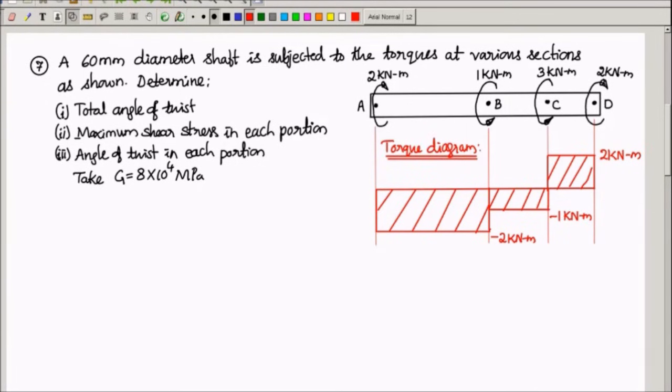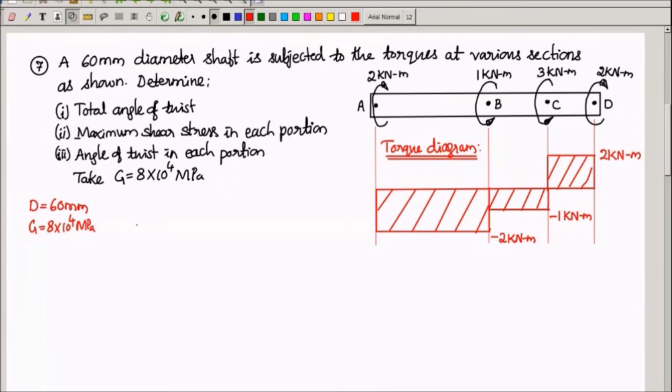We want to find out the total angle of twist here. Total angle of twist in the entire shaft is the summation of angle of twist in the portion AB, angle of twist in the portion BC, and angle of twist in the portion CD. It is algebraic summation of those angles of twist. And we are also supposed to find out the maximum shear stress in each portion, which depends on the torque applied at each portion. Diameter is given as D = 60 mm. G is given as 8 into 10 power 4 megapascal. These two values are given to you.